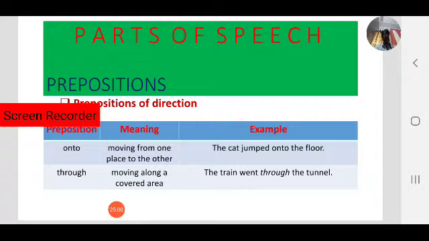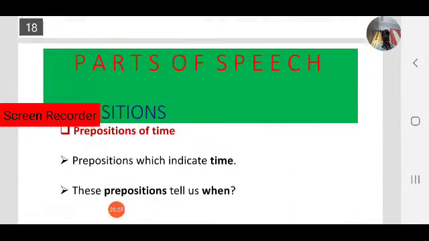Next preposition of direction is through. Moving along a covered area, that is through. The train went through the tunnel. So in that case we use through. Moving along a covered area, in that case we use through, like that.